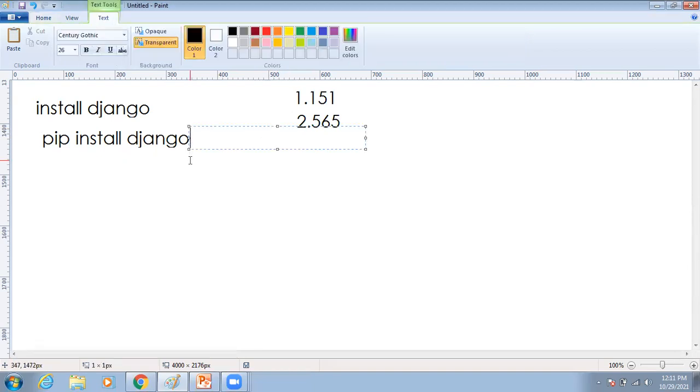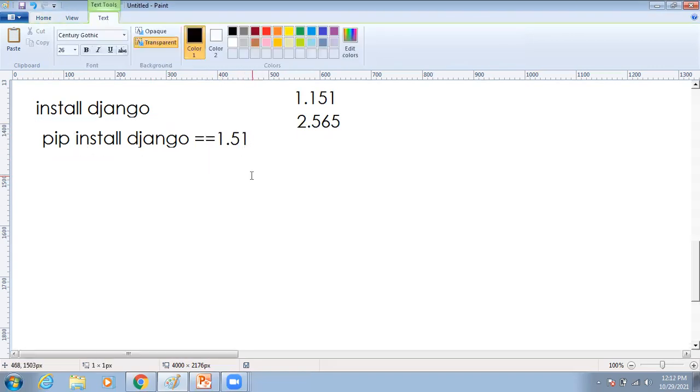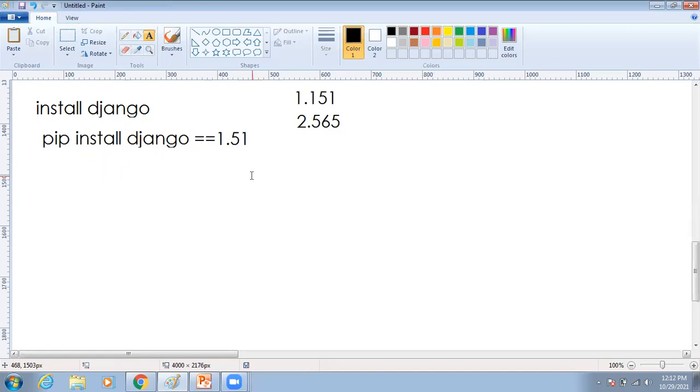In case we want to install the same version, at that time you have to mention the version name also. For example, I enter 1.51. Then if the version is available, automatically it will install. This is the simple process of how to install Django on our device.